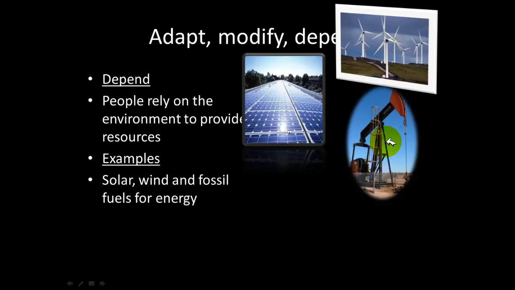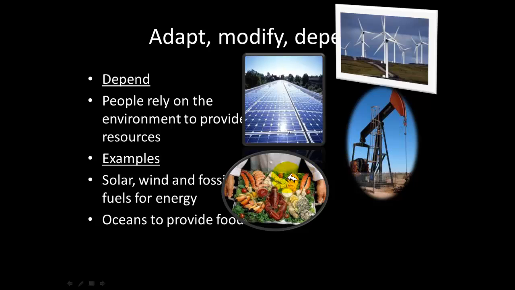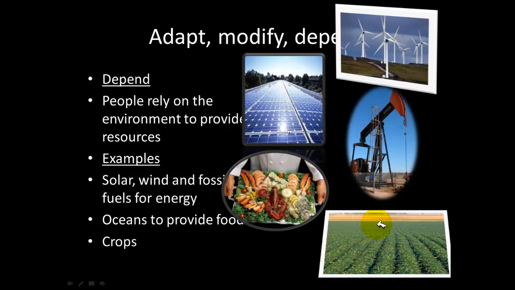When we say fossil fuels, we mean things like oil, gas, all those things. Petroleum, we use those things to make plastics and pretty much everything in our day-to-day lives. That is what we mean when we say human beings depend on the environment. We also use the oceans to provide food for us, and we use the land to grow crops. These are all ways that we depend on the environment.